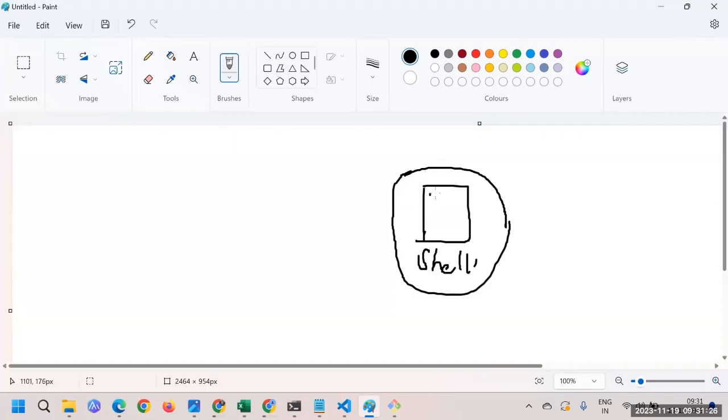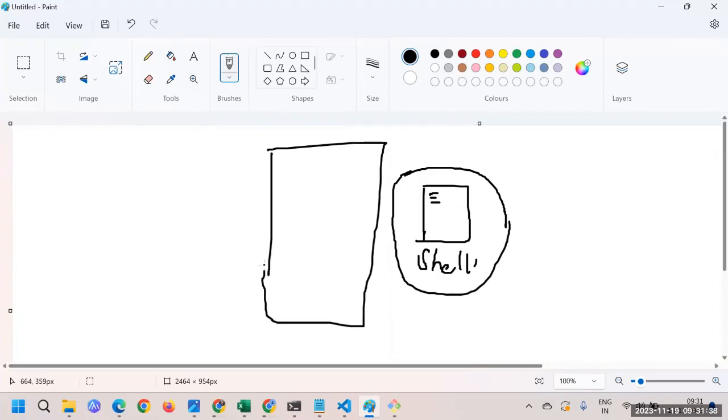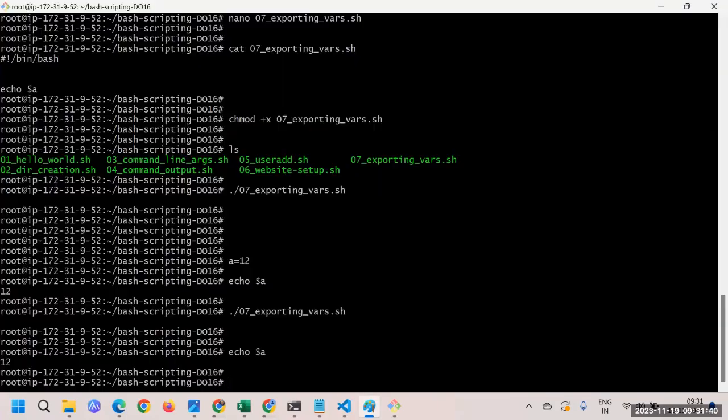Whatever variables we declare inside the shell script are limited to the shell script. And then there is the parent shell. Parent shell means where we have logged in. Now in this case, let's suppose we are using any variable. If we are using this variable, it is a differentiation altogether.